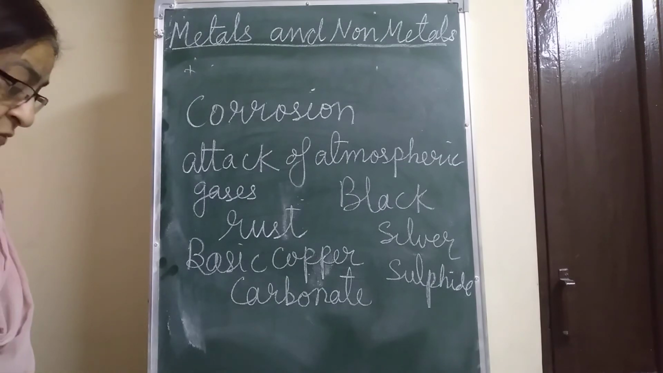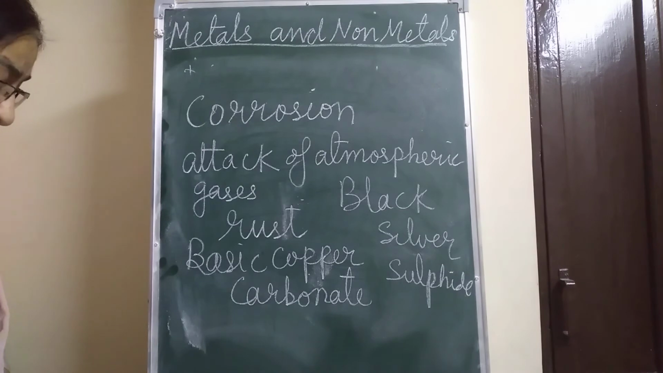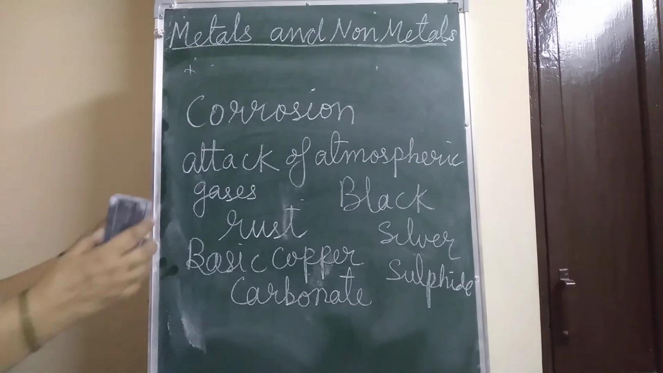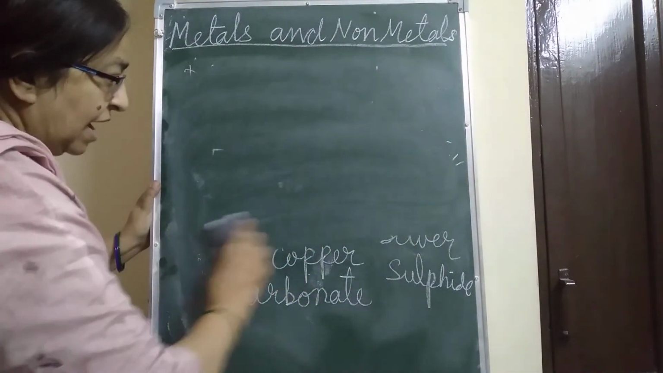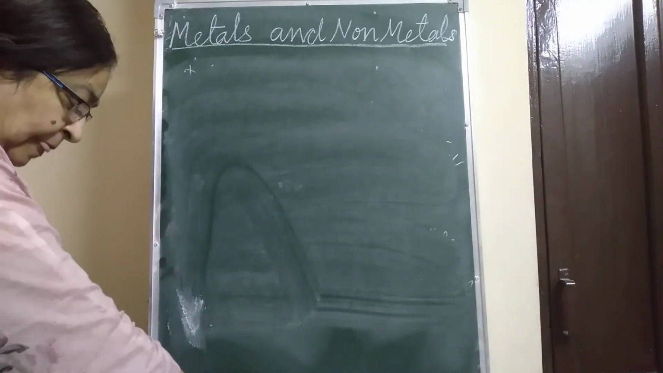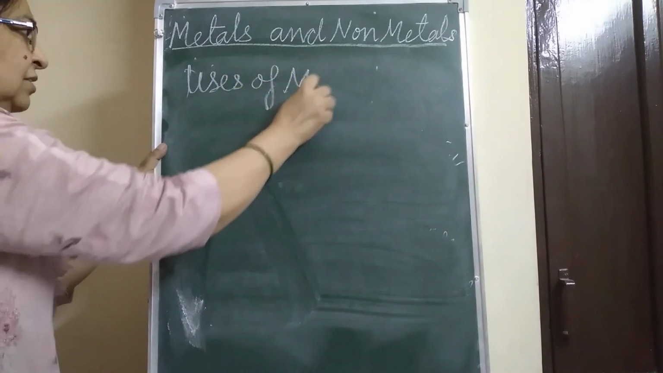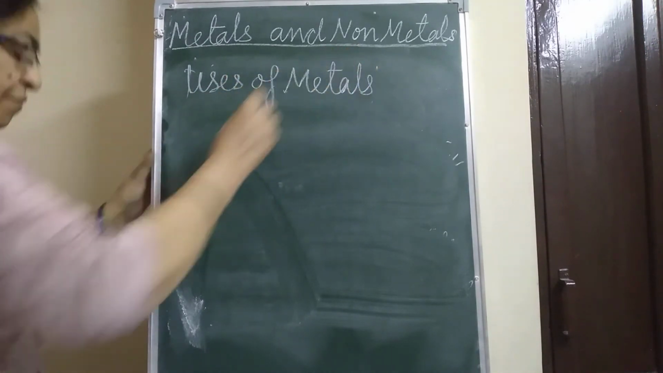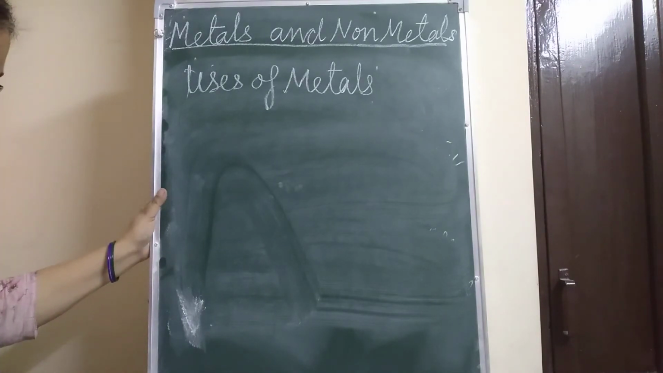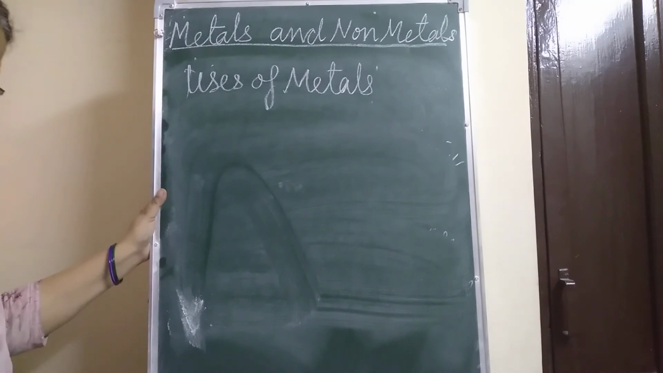Now the uses of metals and non-metals. For the metals, iron is one of the strongest metals, children. Iron is one of the most commonly used metals. It is used in making building materials, automobiles, nails, pipes and tools. Steel is also used for making building materials, nails and screws.